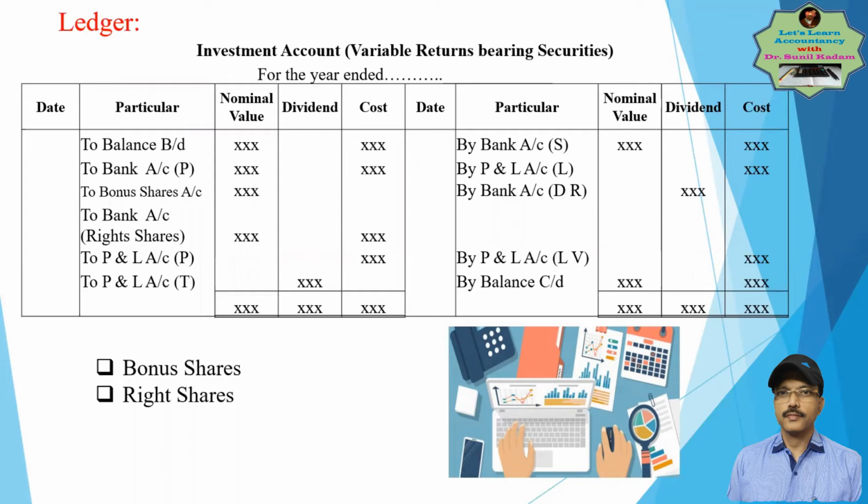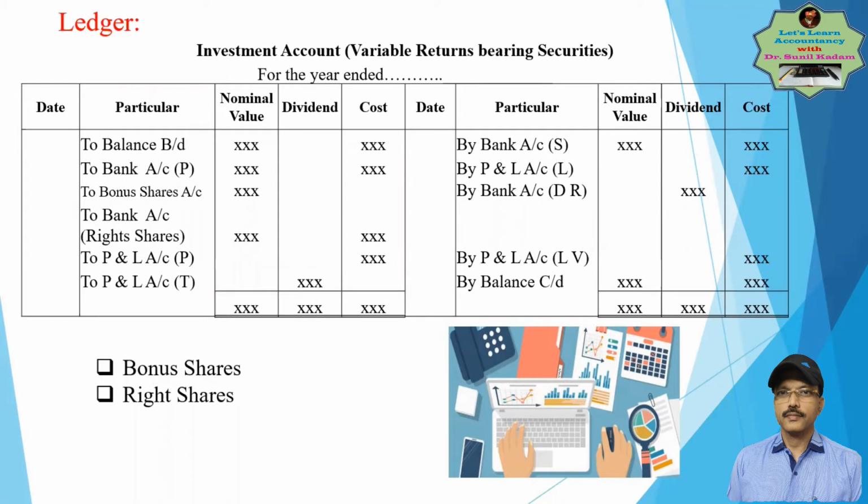I hope I made it clear. When there is a right issue, there's a possibility the right issue may be accepted by the shareholder. Then he has to pay the money and get the shares. The nominal value and the cost of purchase will be recorded in this manner. If he partly purchased, the same entry will pass with that amount. But if he renounces the right shares, meaning he sells the right in the market, then no entry will be recorded. Otherwise, the remaining part remains as it is, as for other normal investments.